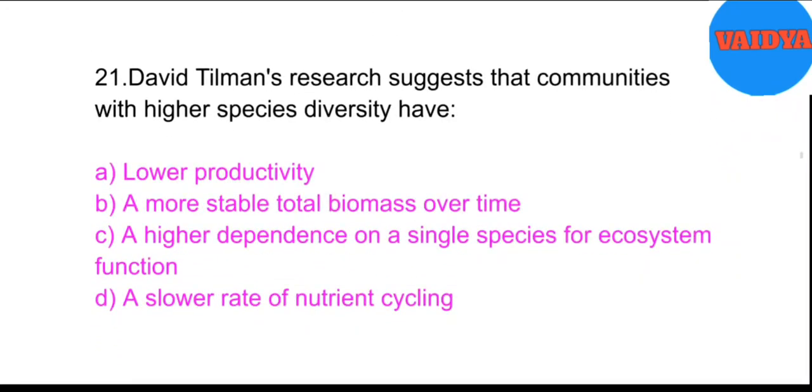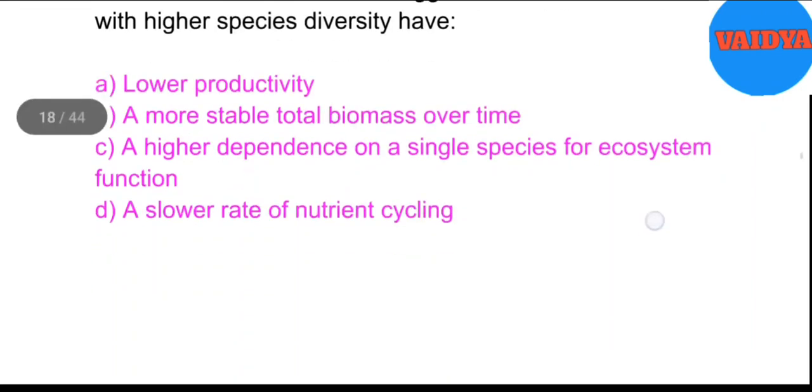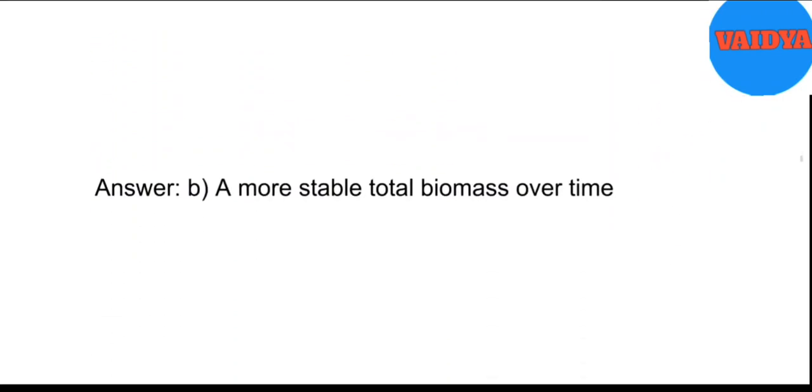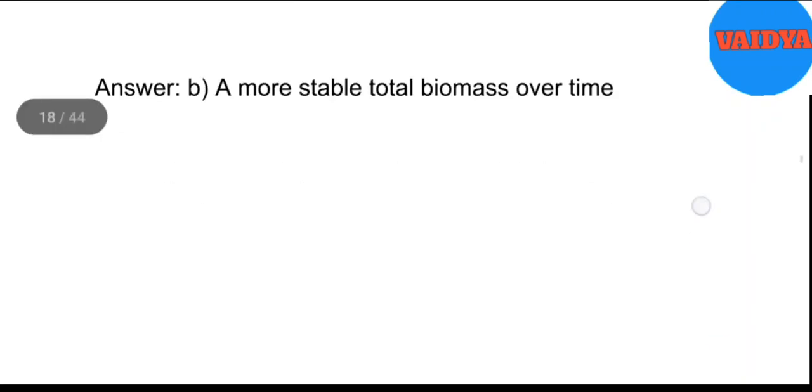21. David Tilman's research suggests that communities with higher species diversity have: A. Lower productivity. B. More stable total biomass over time. C. Higher dependence on a single species for ecosystem function. D. Slower rate of nutrient cycling. Answer: B. More stable total biomass over time.